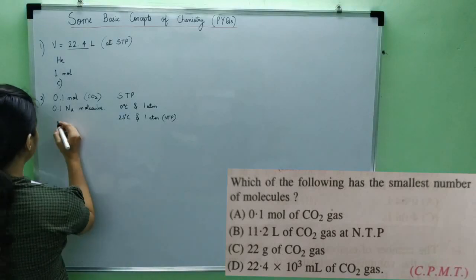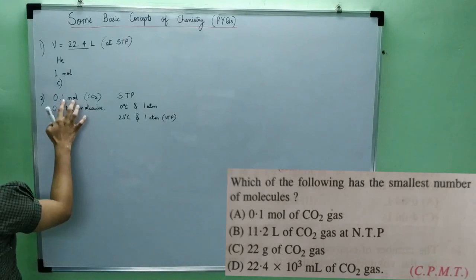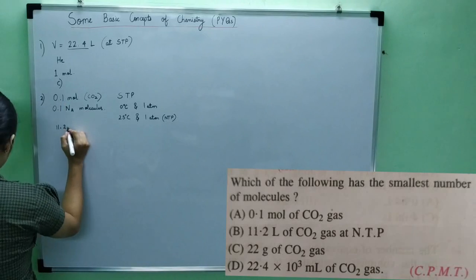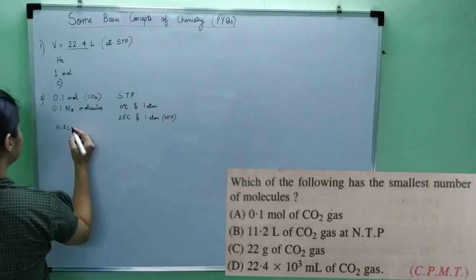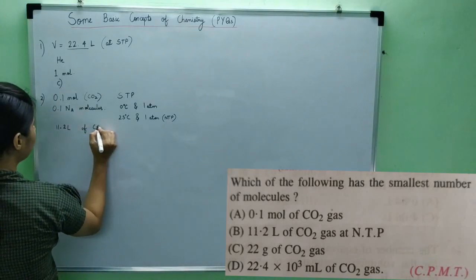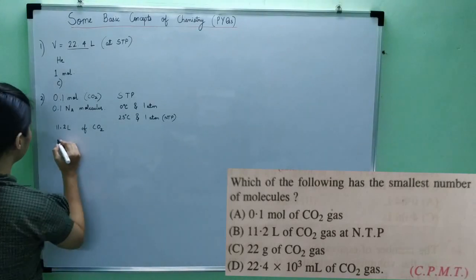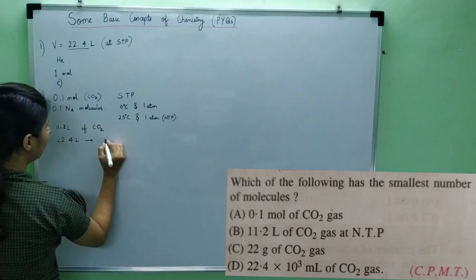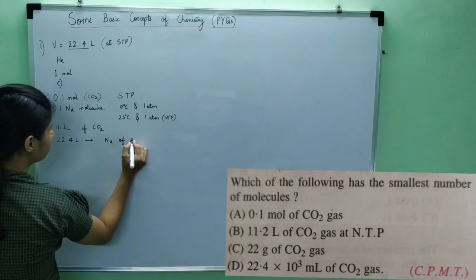Now I have to convert volume, 11.2 liters of CO2, to number of molecules. You will require a relationship. 22.4 liters will occupy Avogadro number of molecules of CO2.